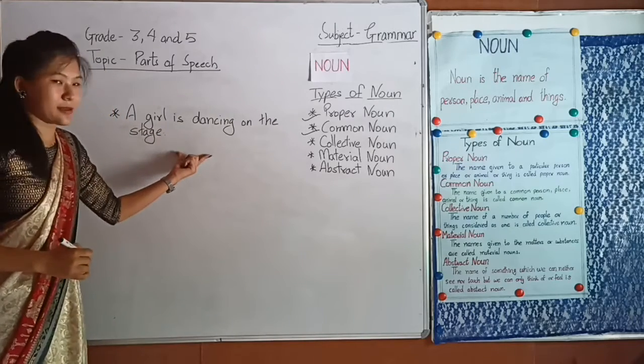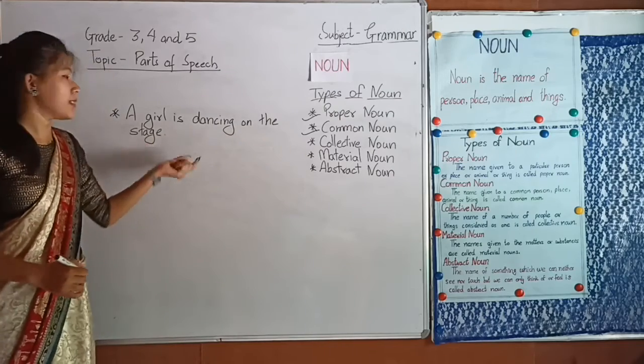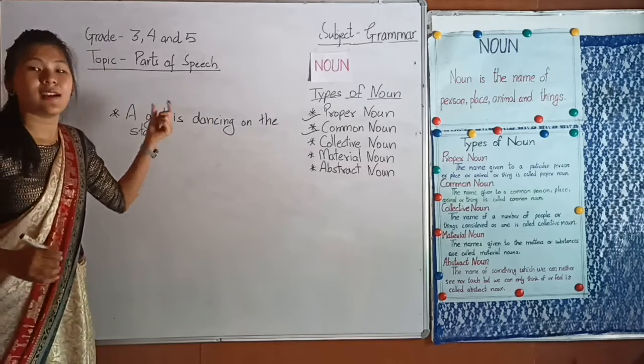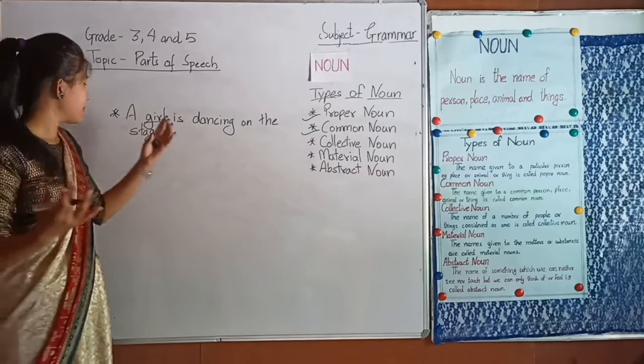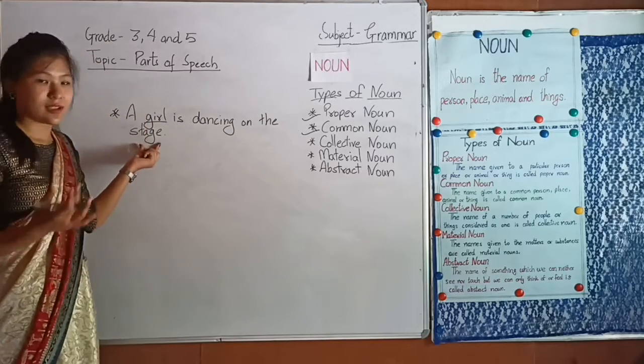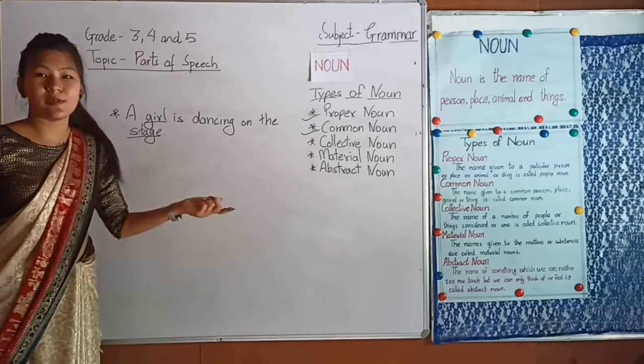Look at this example. Here, common noun is girl, because girl could be any girl. And stage is also a common noun because it could be any stage.